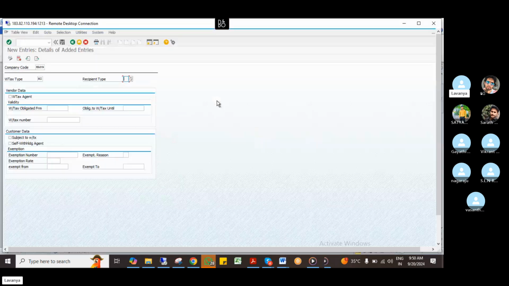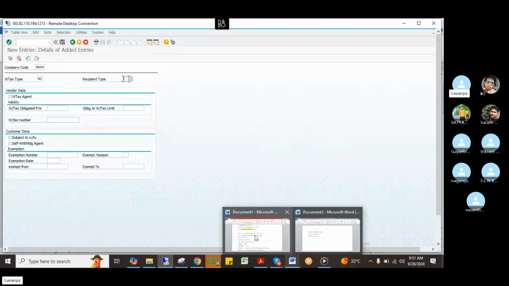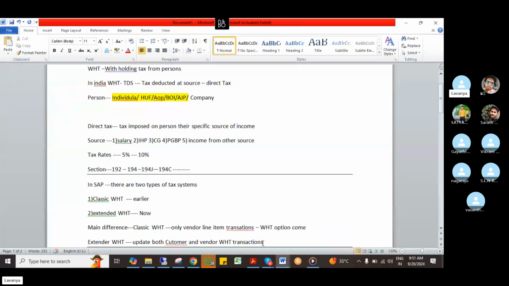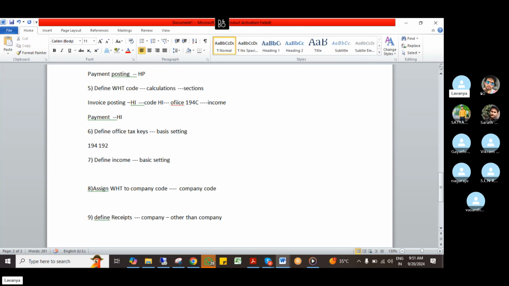Okay. Now recipient type, you can define withholding tax recipient. This is also one of the configurations. So if I want to do this eighth configuration, I have to define the recipient. Okay, recipient, whether it is company or other than company. Here, whether it is freely defined, some recipients are there.